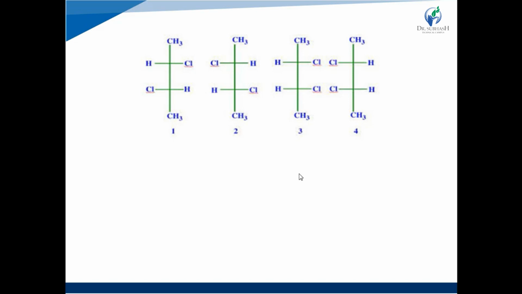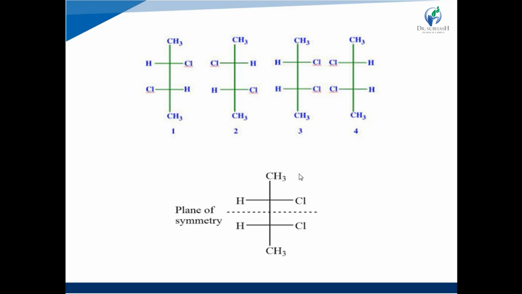But see the third and fourth structures. When one plane of symmetry passes through this isomer, it divides the molecule into two similar halves. See here, that is the plane of symmetry, and it divides the molecule into two same halves, and that's why it does not show optical activity.